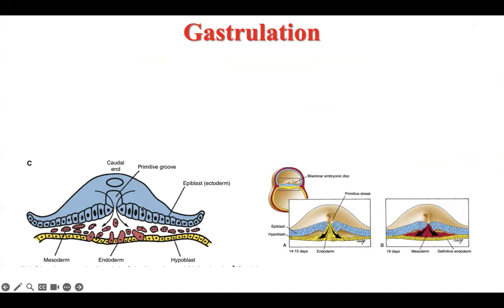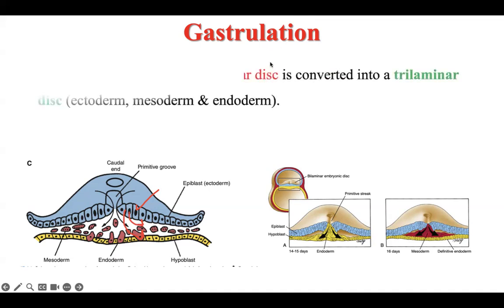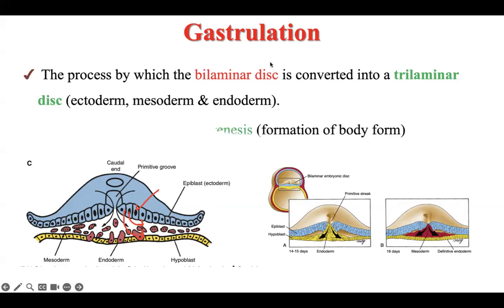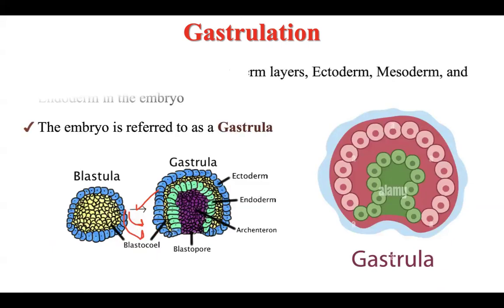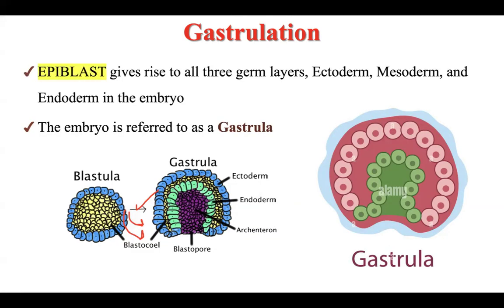Okay. Here is the epiblast. Cells migrating from the epiblast form the endoderm, and some are in between, forming the mesoderm. So gastrulation is the conversion from bilaminar into trilaminar, and the starting of the morphology or shape of the body of the embryo. The embryo is named gastrula, and the origin of all three layers, ecto, endo and meso, is from the epiblast.